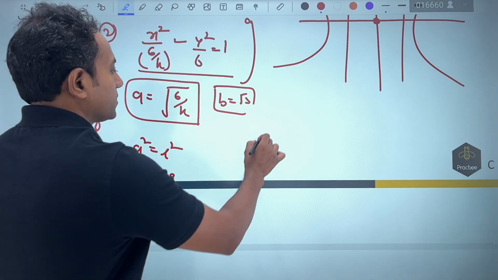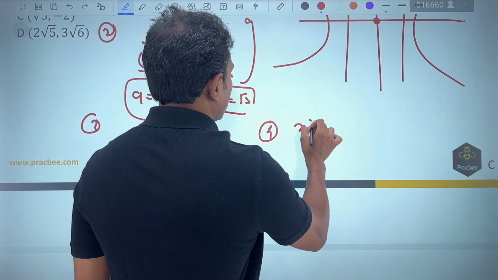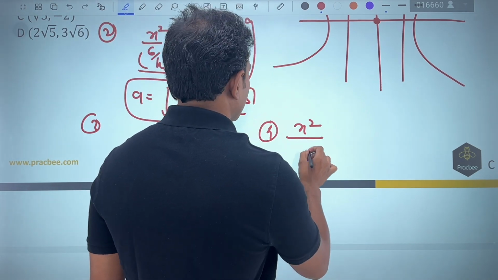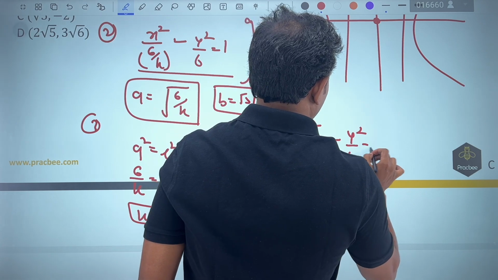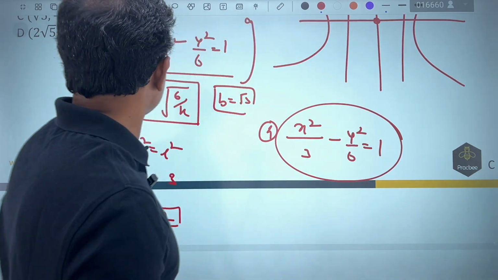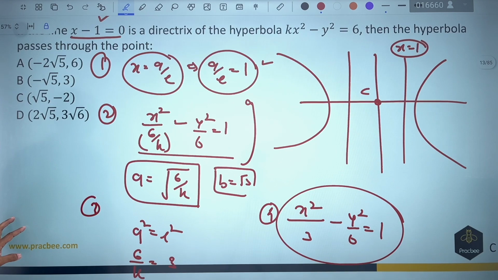Once the value of k is nothing but 2, in the fourth step you will be able to get the equation. So this will become nothing but x square by 3 minus y square by 6 is equal to 1. You have got the equation. Substitute the option and check which one of them satisfies. Also keep checking my calculation when you are solving these problems.